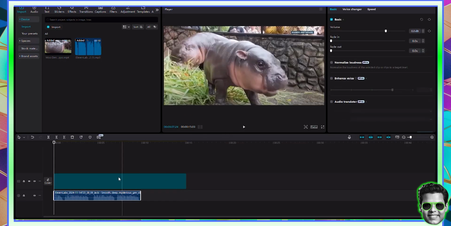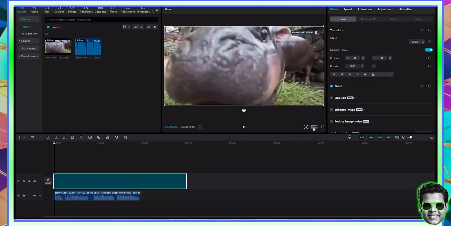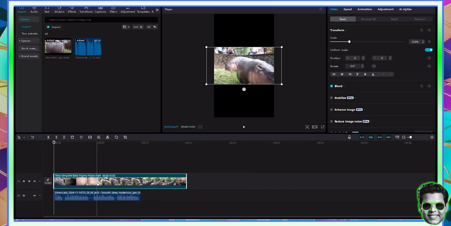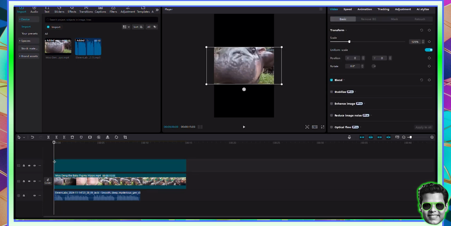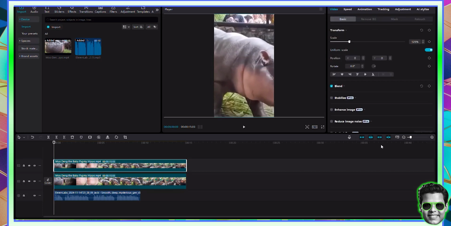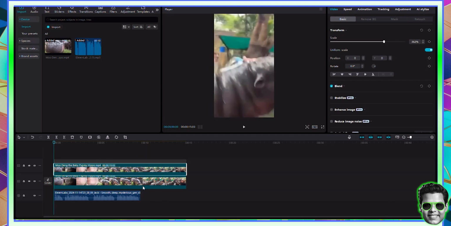So first and foremost, I'm going to go to the ratio aspect and change it to 9:16. Then you want to make sure this is a little bit bigger, right-click, press Control C, move the needle to the beginning, and press Control V. Now the one at the top, I've got to make it bigger.